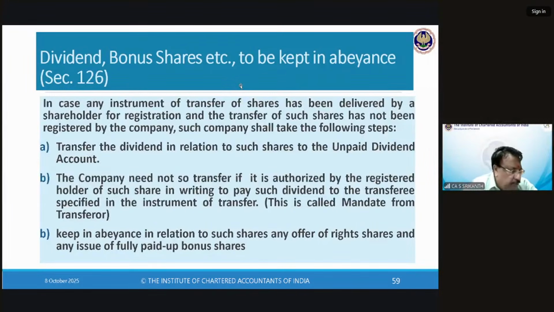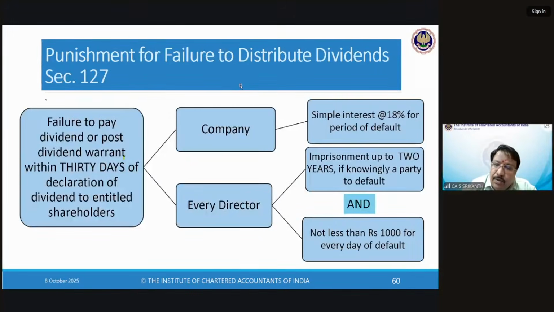Now, we come to a very, very important section, which is punishment for failure to distribute dividends. Friends, the earlier penalty was for non-compliance with unpaid dividend proceedings, not transferring it, etc. This is failure to distribute dividend. Hope you got the difference. I declared it, but I failed to pay or post a dividend warrant within 30 days of declaration of dividend to the entitled shareholders. This is a very powerful mistake.